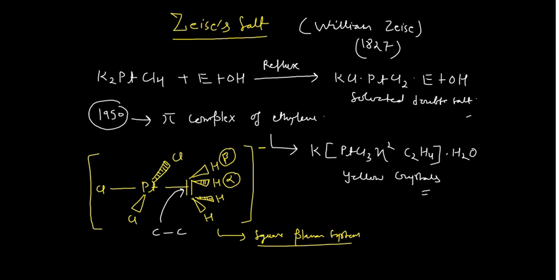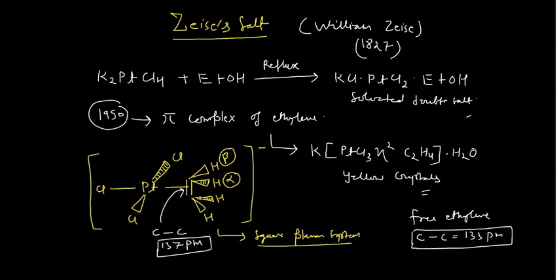In that case it is somewhere around 137 picometer, while in free alkene, I am writing here free ethylene, that C-C bond length is shorter, somewhere around 133 picometer. So whenever these alkene complexes form, lengthening of the carbon bond takes place.